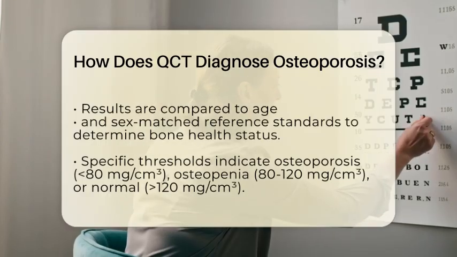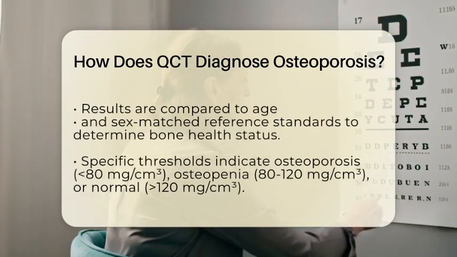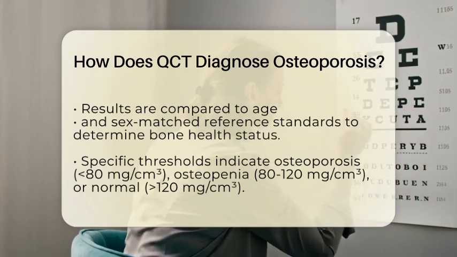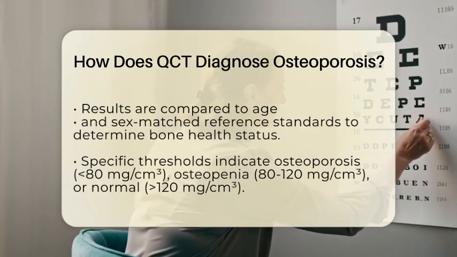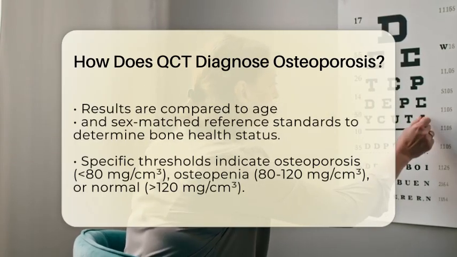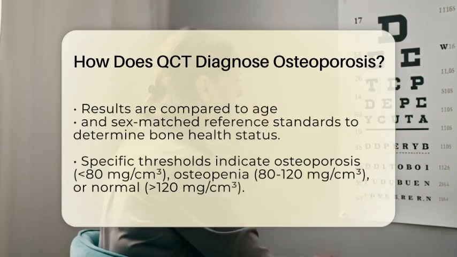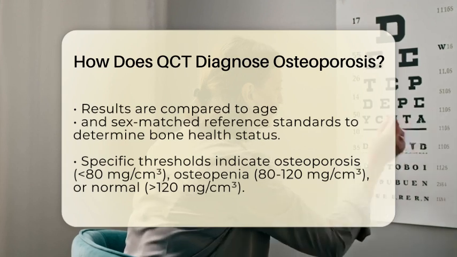When a QCT scan is performed, the targeted bone area is scanned, and the amount of mineral content is calculated. The results are then compared to reference standards that take into account your age and sex. For the spine, QCT uses specific thresholds. If your volumetric bone mineral density is below 80 milligrams per cubic centimeter, it indicates osteoporosis.